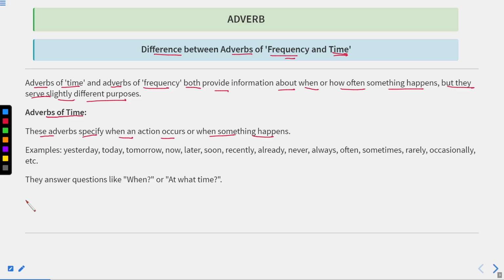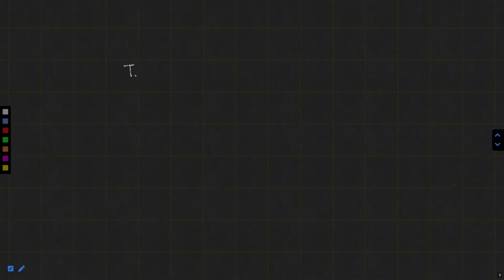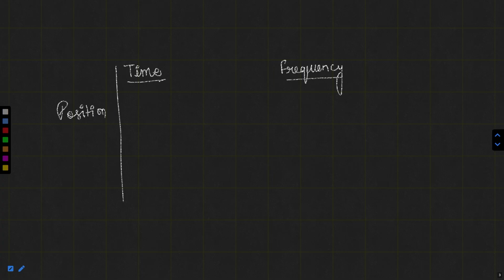So with respect to position, we can easily identify these two adverbs, because after the verb and object, we use the time adverb, and frequency comes before the main verb, but after the helping verb.